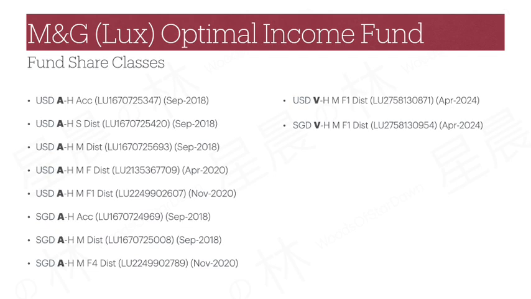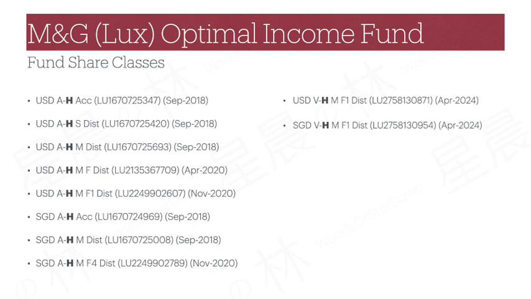M&G Luxembourg funds usually use alphabet A to represent retail share class. There is also a V share class used here, which is for retail as well but slightly different, which I will elaborate in a while.